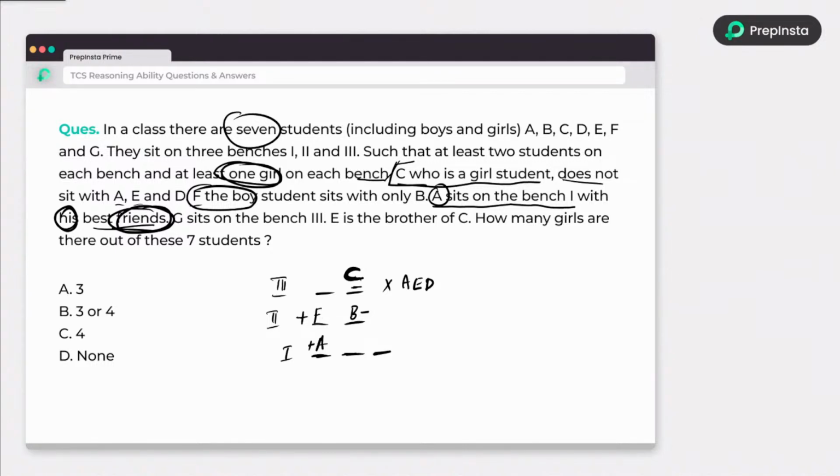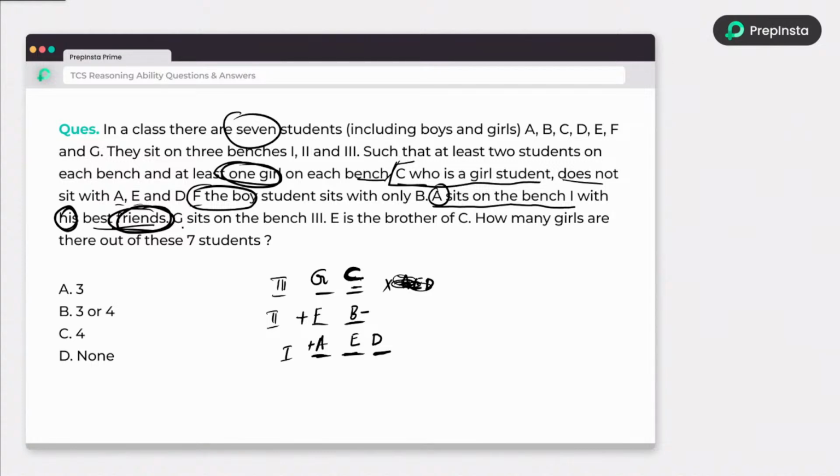But here they say best friends, so it's plural. You have to have at least 2 persons along with A. Just look here, guys: E and D are not with C. The only option I can place here is G. And E and D must be with A. This is how you need to manage the question immediately.